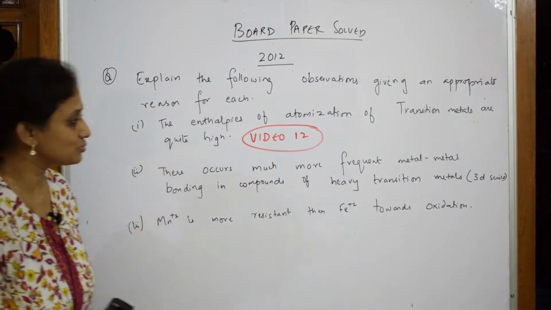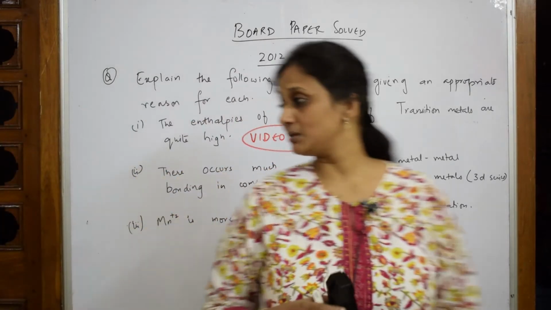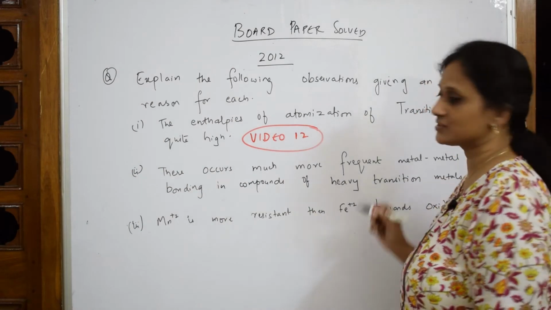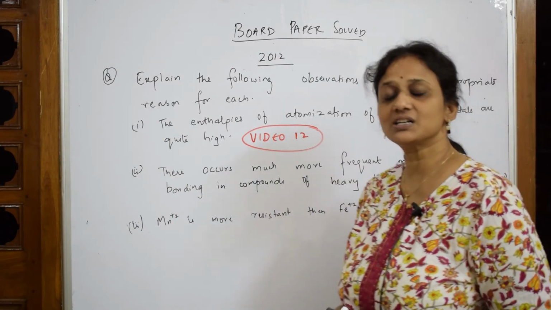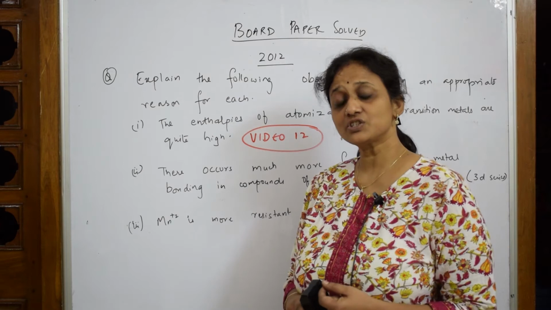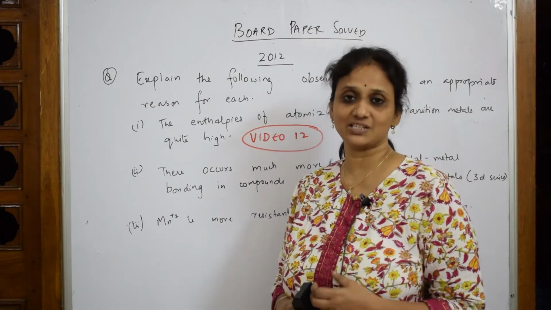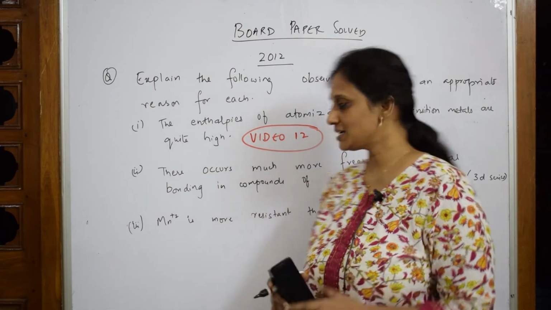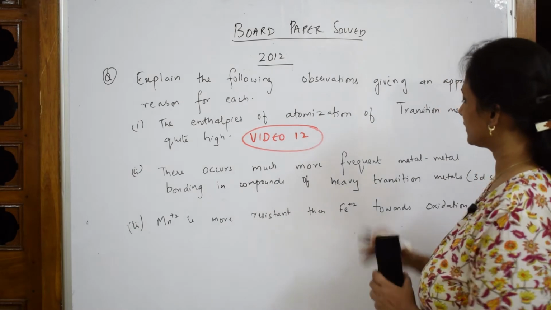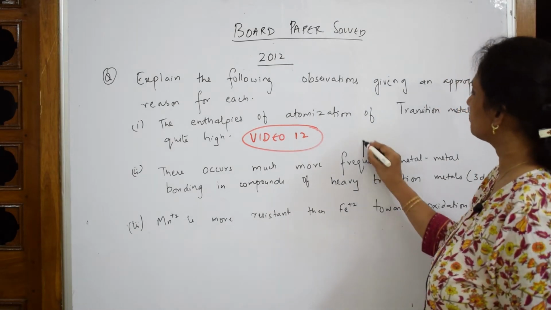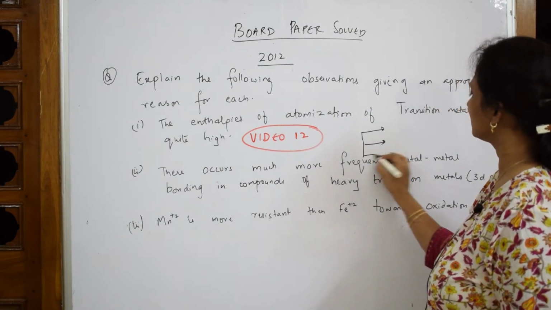So again the same question. There occurs much more frequent metal-metal bonding in compounds of heavy transition elements. Otherwise, how was this question asked? Why does transition metal exhibit variable oxidation state? It is the same question, right? So how should I write this answer? When I have to write this answer, the important thing is 3 particular keywords.